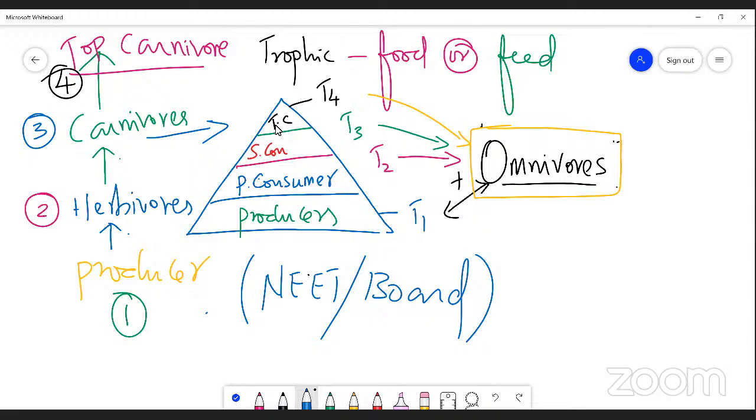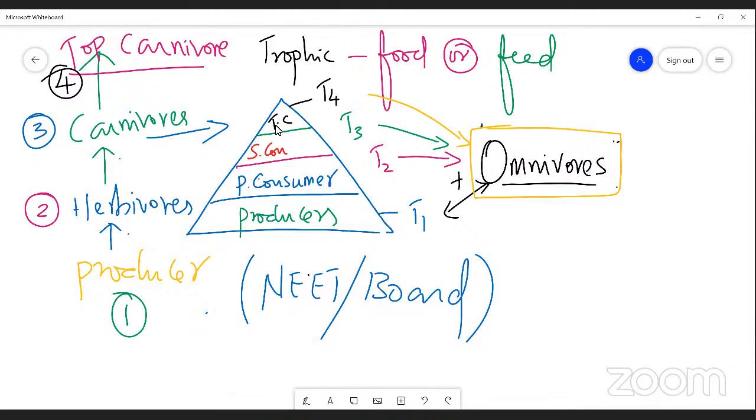And the carnivore is eaten by another organism, namely the top carnivore. Could you mention the trophic level of top carnivores? Fourth trophic level.